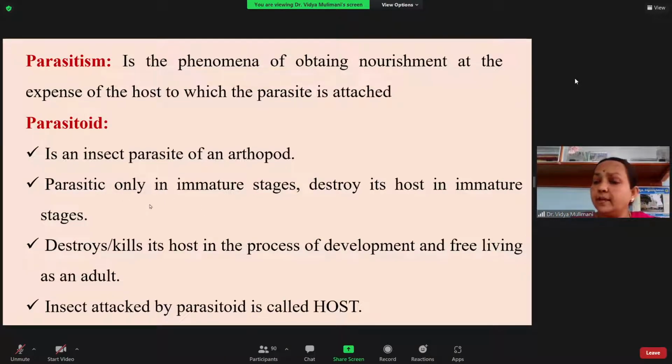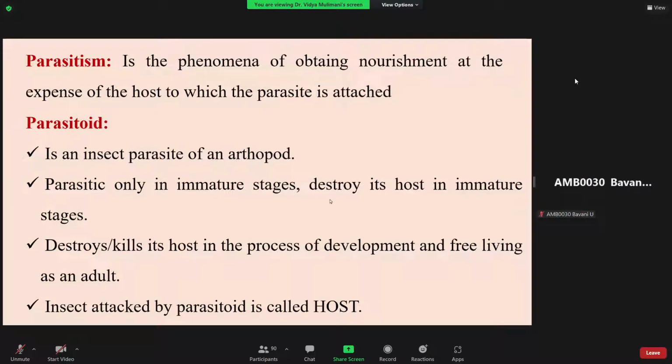And parasitoid means only the immature stages are parasitic on the host, but the adult is free living. So that you have to remember. The parasitoid is parasitic only in the immature stages and it will not kill the host immediately. They kill the host gradually.